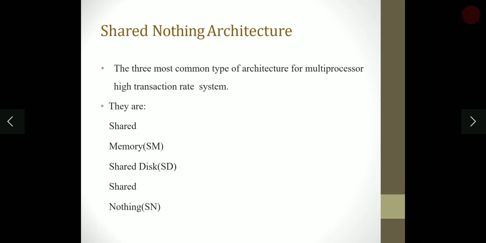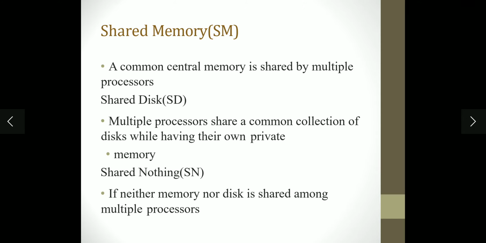Shared nothing architecture. The three most common types of architecture for multiprocessor high transaction rate systems are shared memory, shared disk, and shared nothing. In shared memory, a common central memory is shared by multiple processors. In shared disk, multiple processors share a common collection of disks while having their own private memory. In shared nothing, neither memory nor disk is shared among multiple processors.